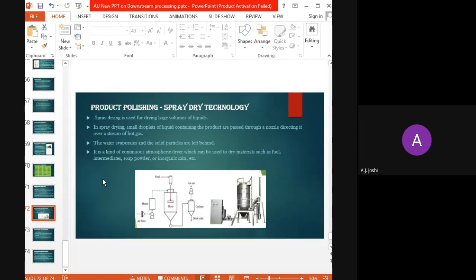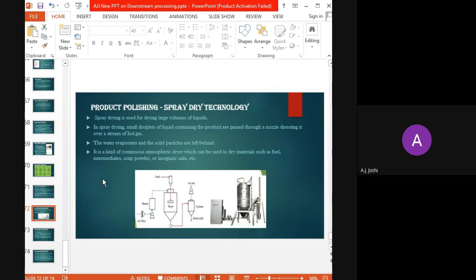It is a kind of continuous atmospheric dryer which can be used to dry materials such as fuel, intermediates, soap powder, or inorganic salts. So it is a continuous atmospheric dryer.